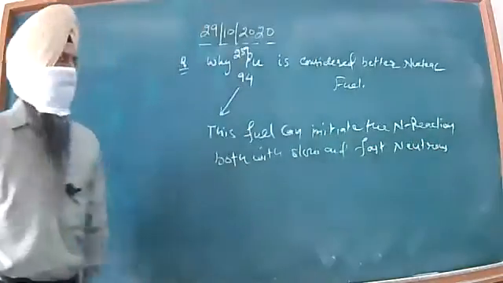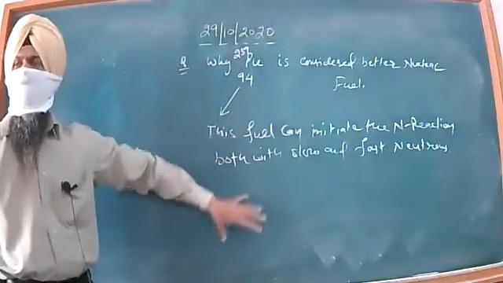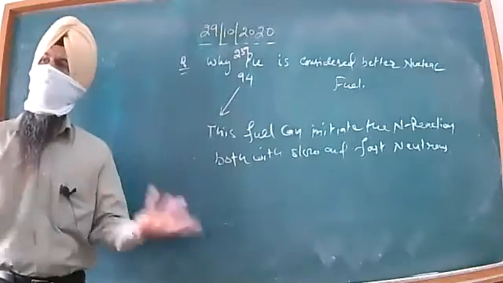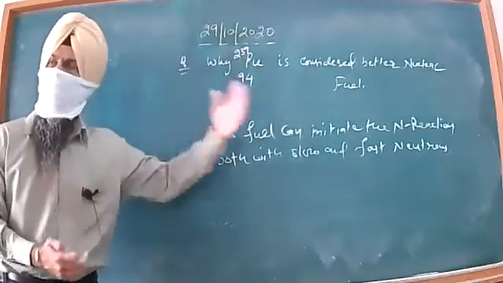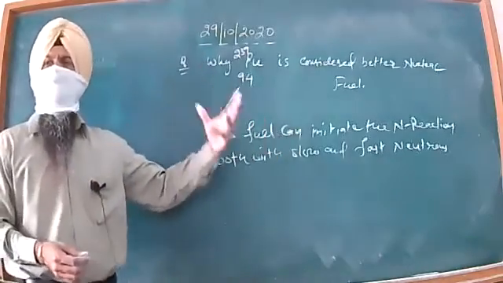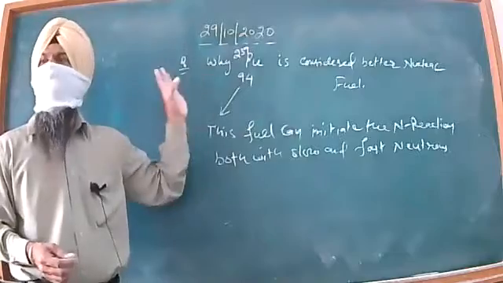Meaning thereby, if you want to carry on the nuclear reaction, you need not wait for slowing down the fast neutrons, as we were having in the case of uranium.